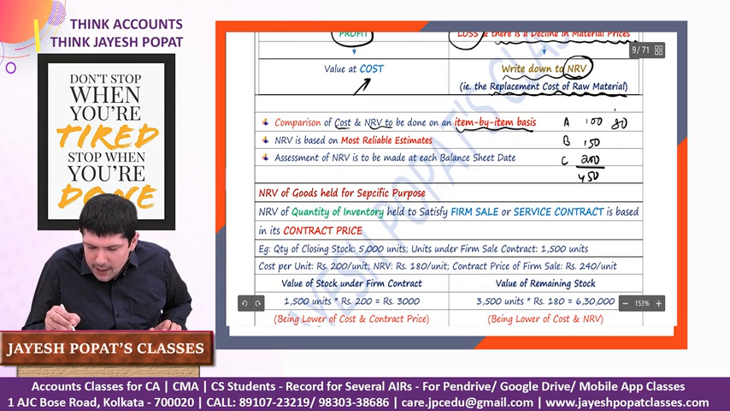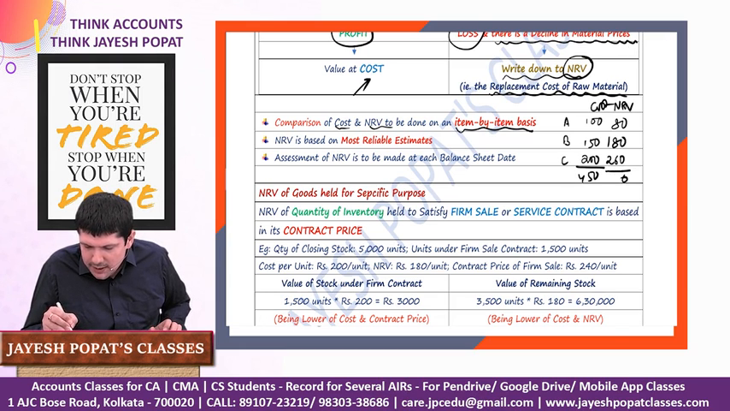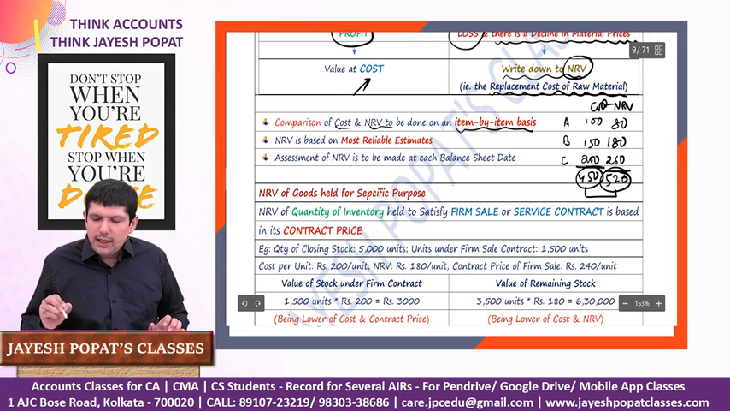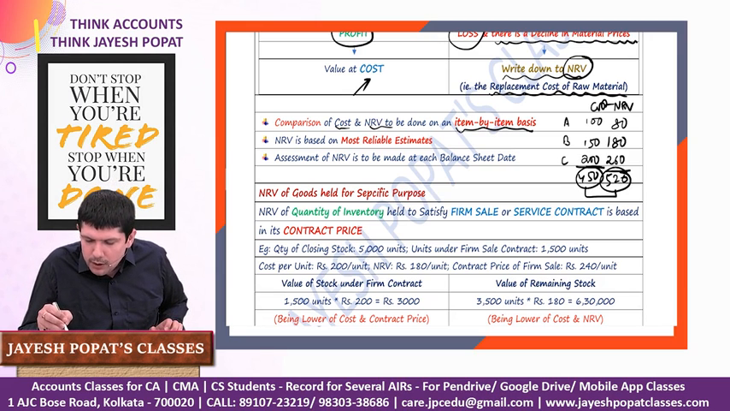Then here the NRV is 80, the NRV is, let's say, 180, and the NRV is, let's say, 260. Here the total comes out to, let's say, 520. You will not calculate on the basis of 450 and 520, right? You will do it on an item by item basis.